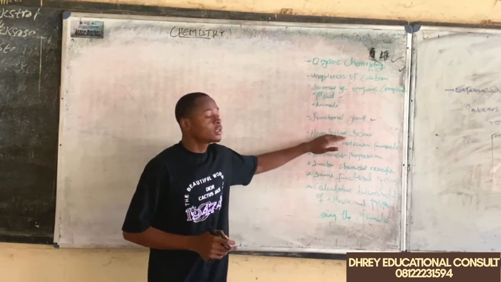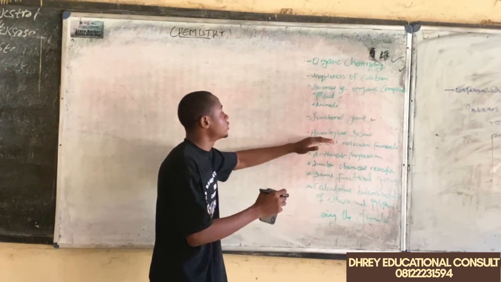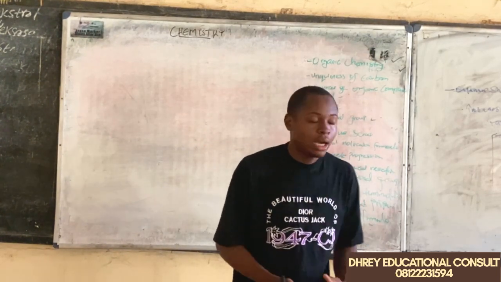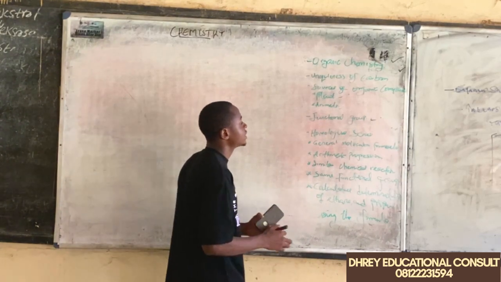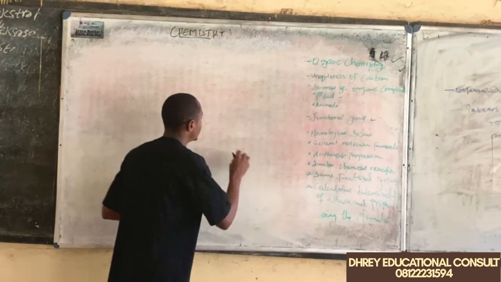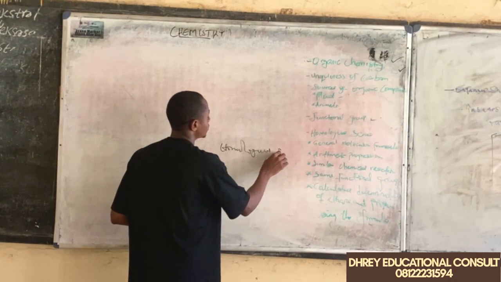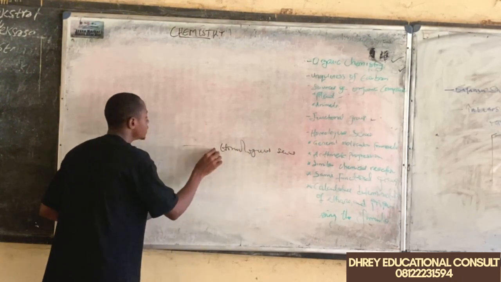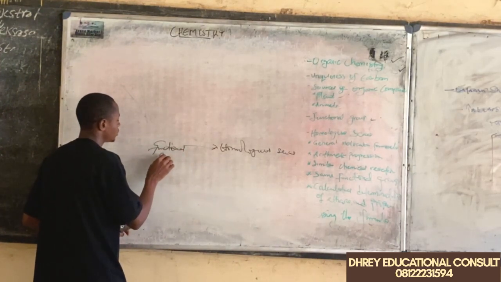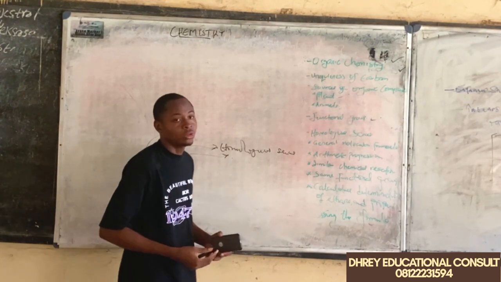Just like I said, the homologous series, we've succeeded in explaining it under what a functional group is. So the homologous series are simply the group of organic compounds that we have. And this group of organic compounds are determined by the presence of the functional group. So when we have a homologous series, this is determined by the functional group. So the functional group gives birth to a homologous series.